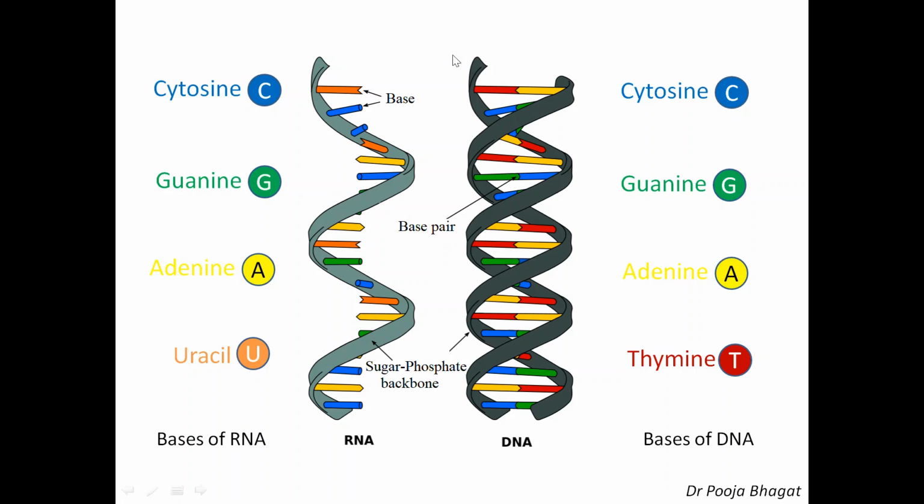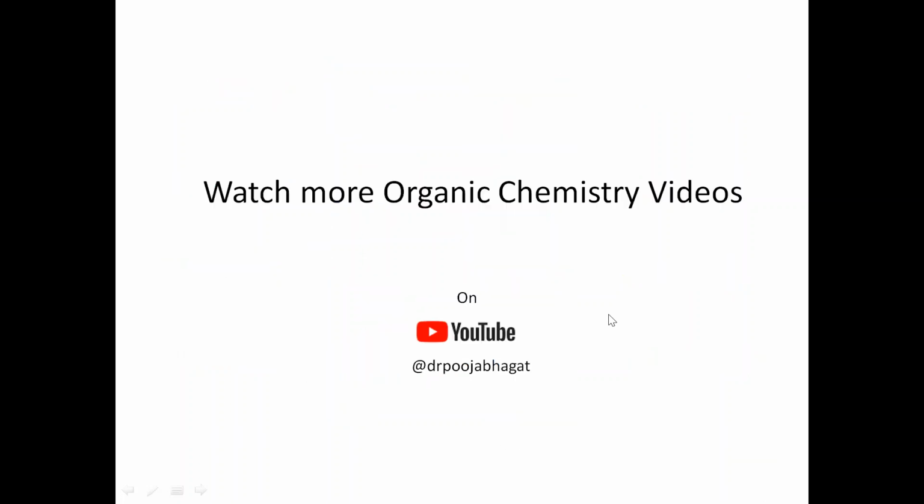Now this you can see from the structure. This is single stranded. This is double stranded. There is a pairing of bases here. Here the bases are present like this. I have shown cytosine by blue color and guanine by green color. So see, there is a pairing between blue and green. Blue and green are cytosine and guanine, and adenine and thymine are yellow and maroon. So yellow and maroon pair as base pairing in DNA. So this is all about DNA, RNA and nucleic acids.